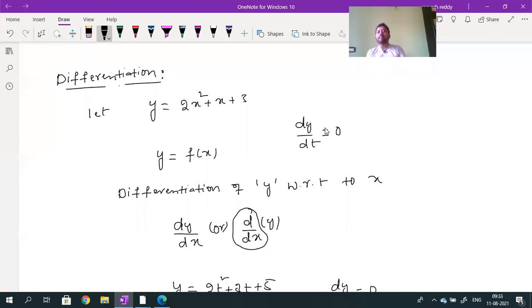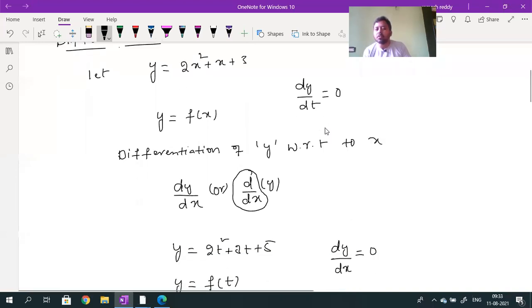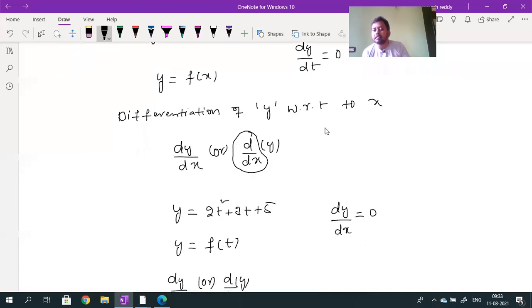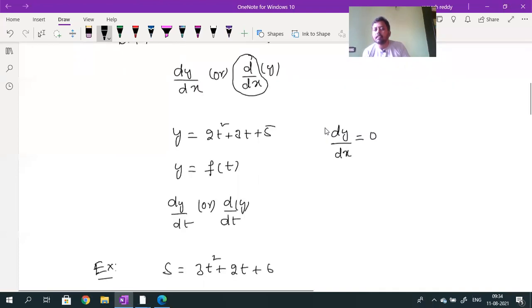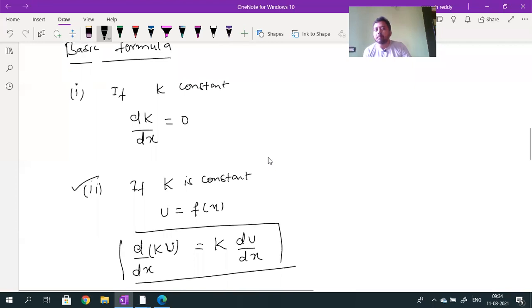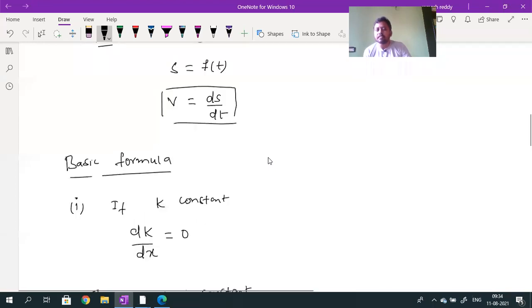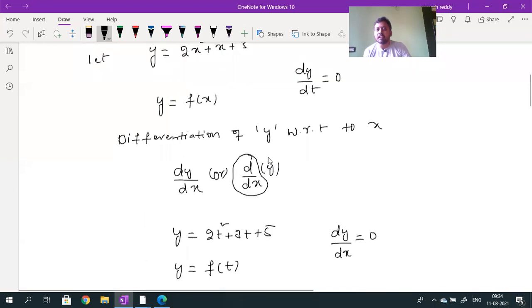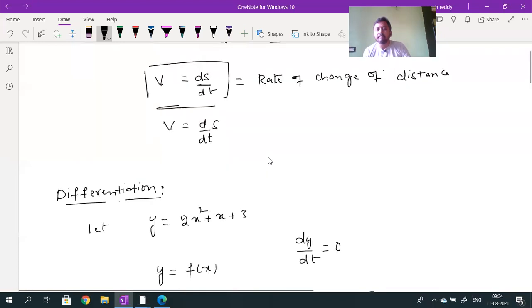Differentiation represents the variation of a dependent quantity with respect to an independent quantity. So the differentiation symbol, you know, is d by dx. The differentiation operation can be represented by d by dx of which value? y value. Okay? If you know that much about differentiation, that is sufficient. Then regarding this differentiation, what are the basic formulas? So the first page screenshot is over. Whichever screenshot you want, you can take. First page.